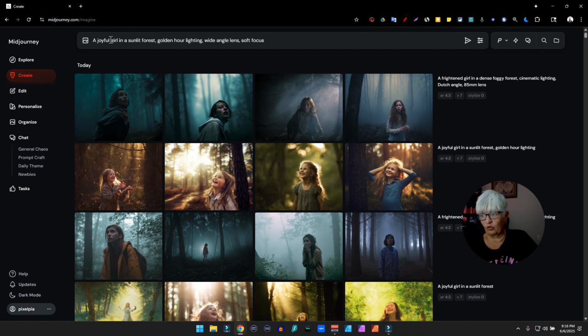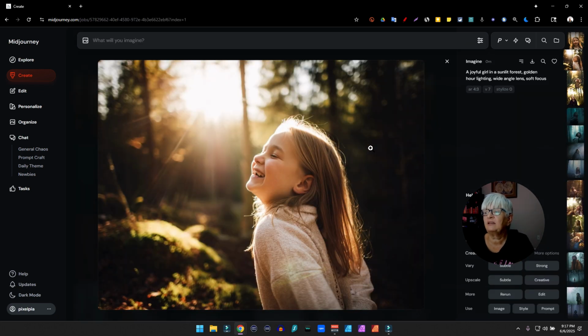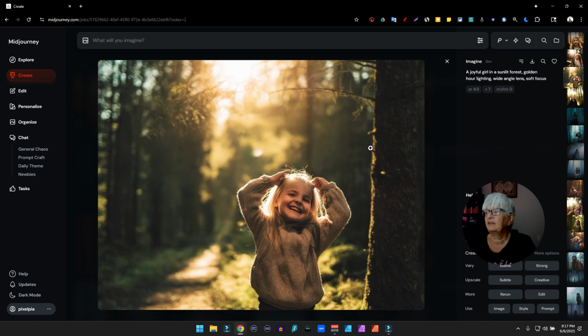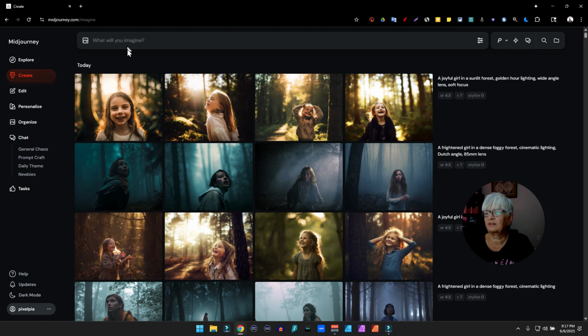And for the joyful girl, we add "a joyful girl in a sunlit forest, golden hour lighting, wide angle lens, and soft focus." And this is a very soft feeling. The sun, the golden hour is still represented, but it's a totally different mood once again.